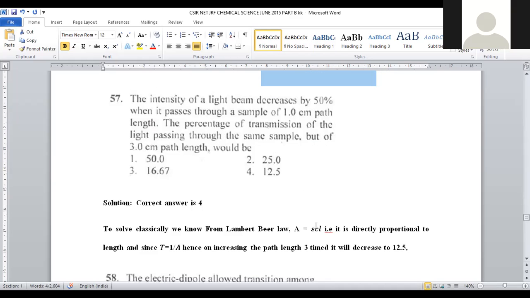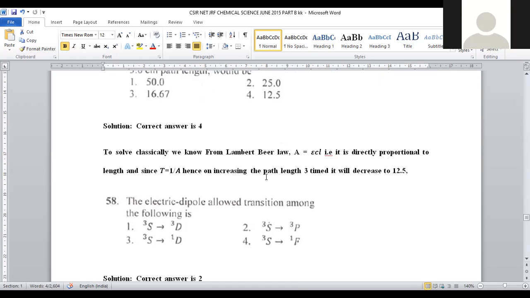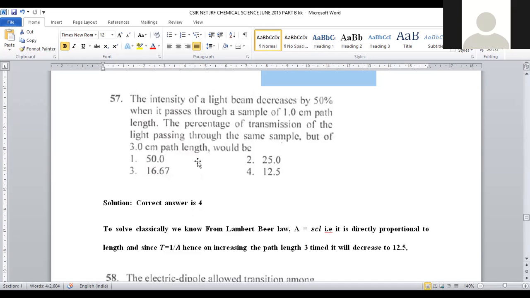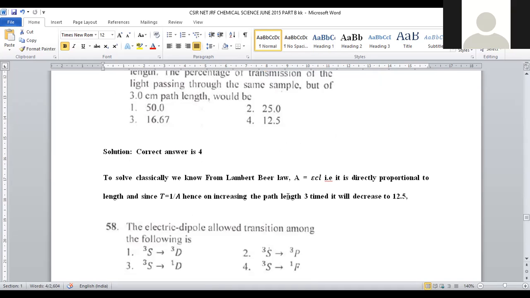Okay. If we substitute all these values, intensity, concentration, and the length which are provided, 50% is nothing but here, from this we can deduce it's a concentration. 1 centimeter path length is given, that is length, and here 3 centimeters path length is also provided, right? So based on this, it is possible to deduce A is equal to epsilon CL, so that there is a relation between absorption and transmittance.